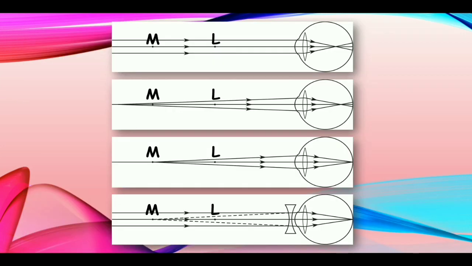Ray diagrams for the myopic eye and its correction. For the correction of myopia, we need to place a biconcave lens before the eye lens. That's why spectacles are made with concave lenses.